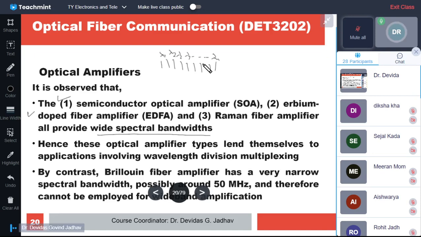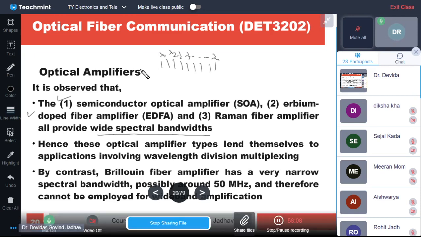As these amplifiers amplify a very wide spectrum, in the wavelength division multiplexing technique they can be used for amplifying all the wavelengths simultaneously with a single amplifier. So the SOA, EDFA and Raman fiber amplifier all provide wide spectral bandwidths, which is useful in WDM also. Hence these optical amplifier types lend themselves to applications involving wavelength division multiplexing.